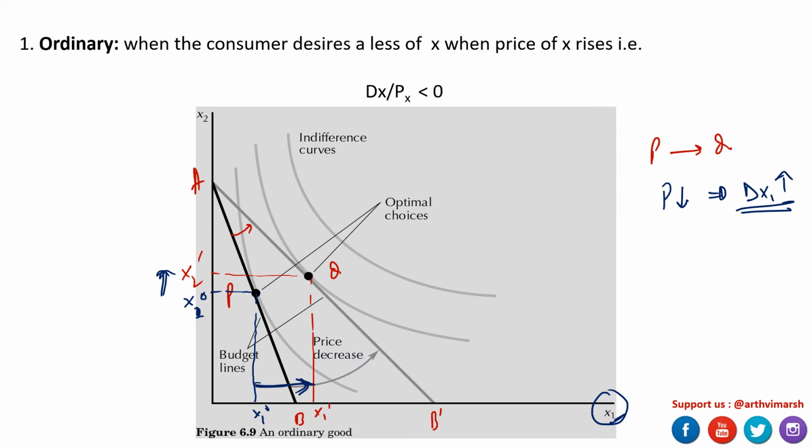The consumer desires less of X when the price of X rises, but here the figure is showing that the consumer desires more of X1 when the price of X1 falls. So don't get confused with this; this figure is basically highlighting this. All right, now let's move on to the next example.